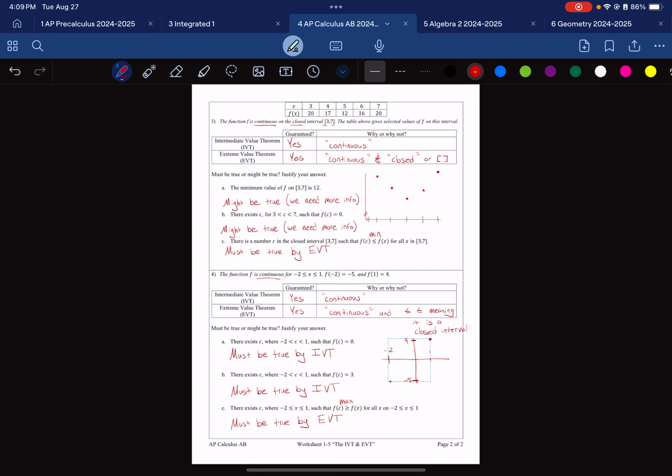All right. That does conclude worksheet 1-5 for AP Calculus AB. There's the back. There's the front.